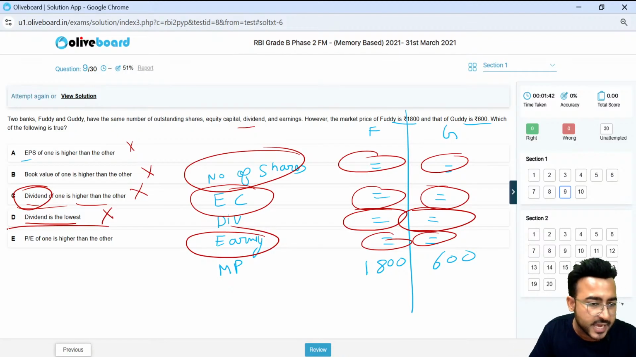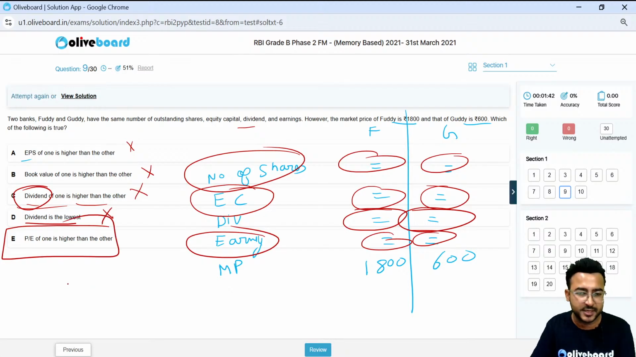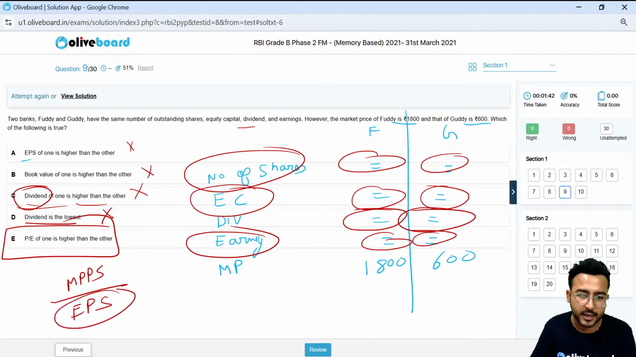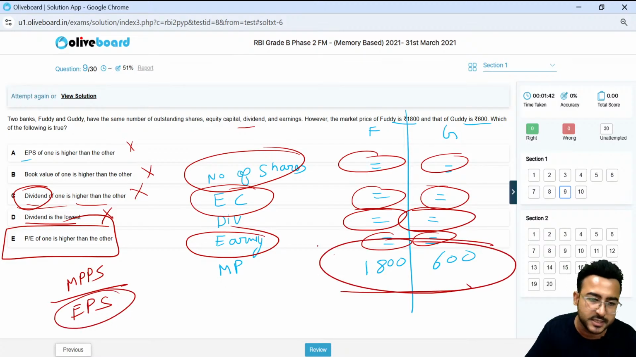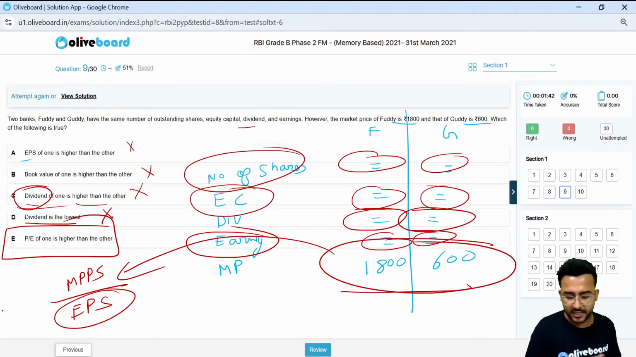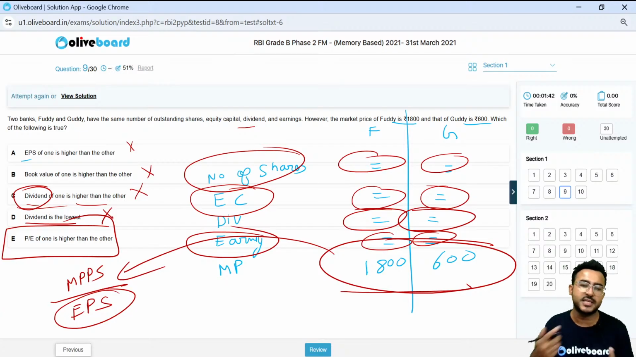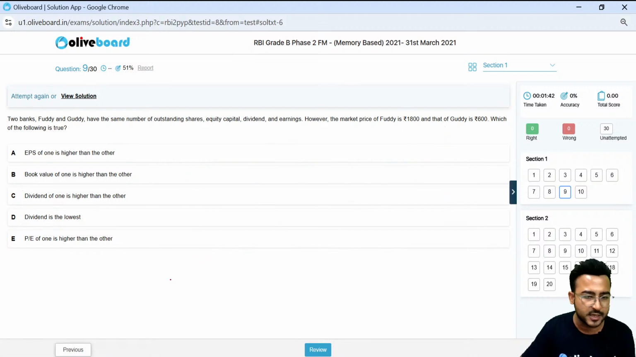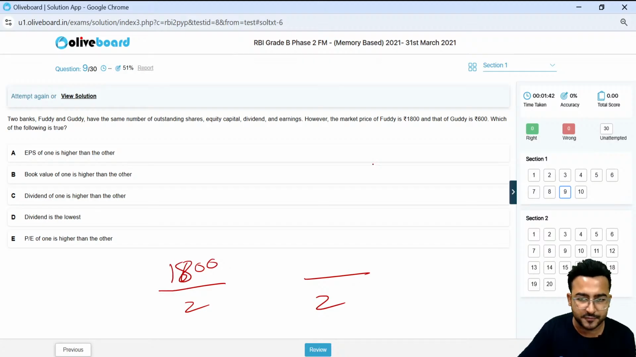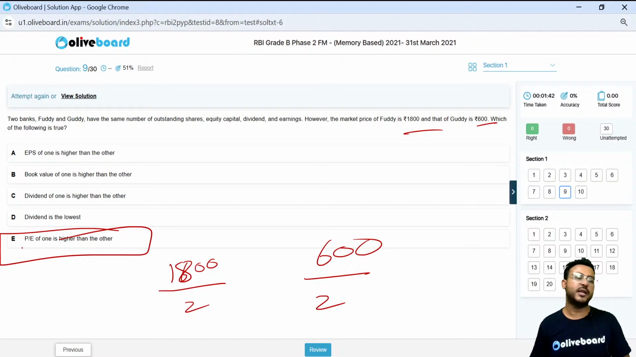PE ratio of one is higher than the other, obviously. Why? Because PE ratio is market price per share divided by earning per share. Now earning per share in both the cases will be the same, but because of the change in the market price, there will be a change in the PE ratio. Why? Because let's suppose the earning per share is 2 rupees. Now this will be the same for both, but the market price is different, right, as stated in the question. So it will directly impact the PE ratio. Right?